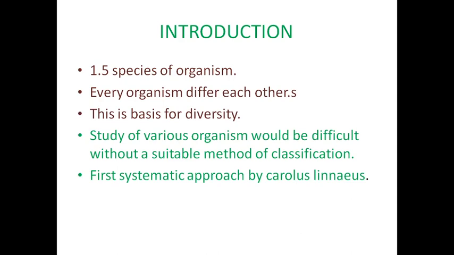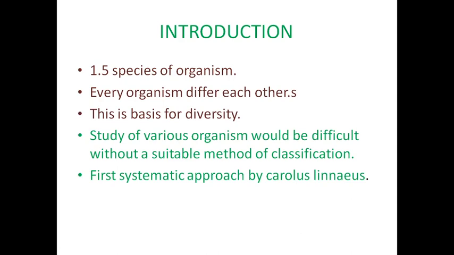That variation paves the way for the basis of diversity. Studying organisms would be difficult without any suitable method of classification. There is no possibility to study the various organisms. So first we want a systematic approach.